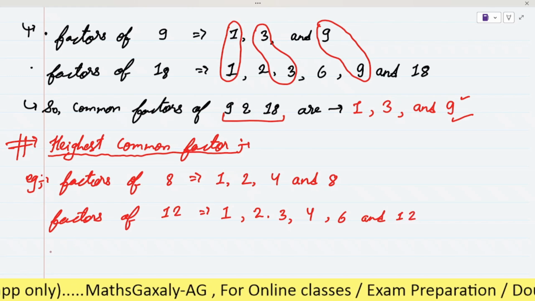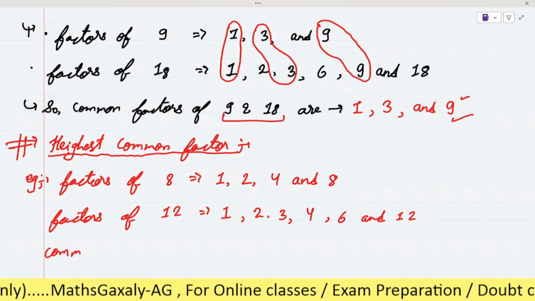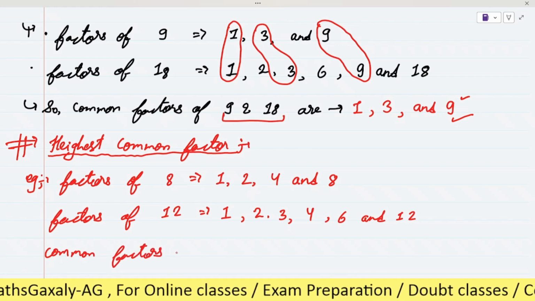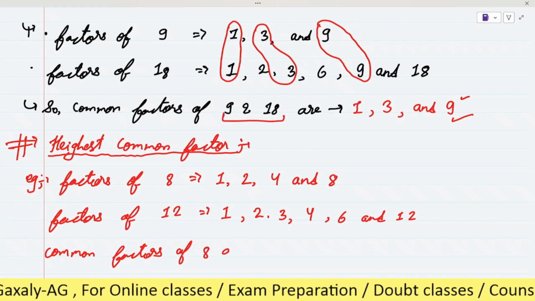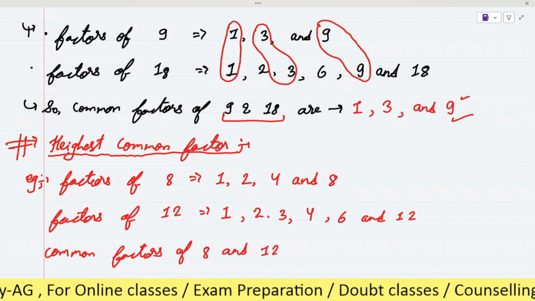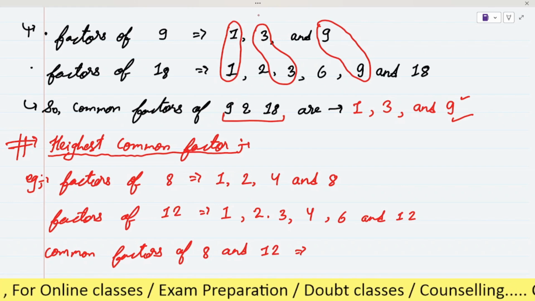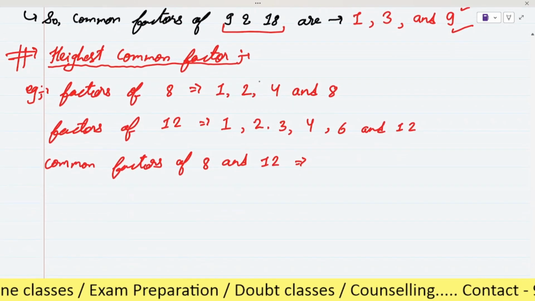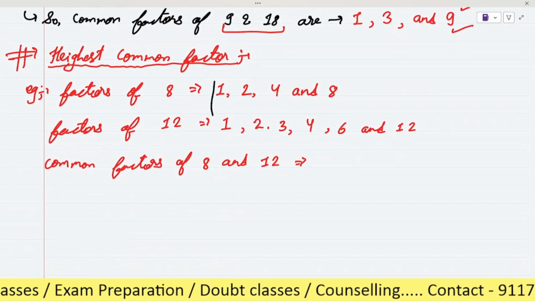Now here we will write common factors of 8 and 12. So what are the common factors of 8 and 12? Let's check here. The first one is 1.